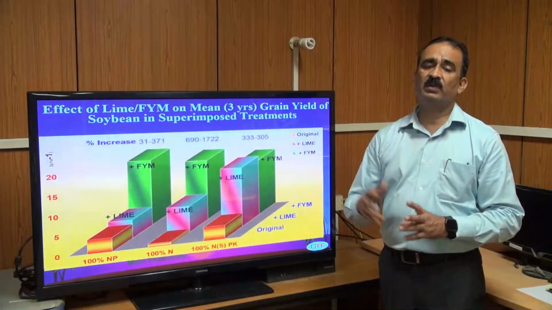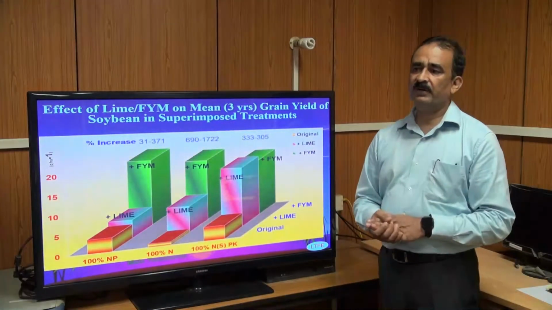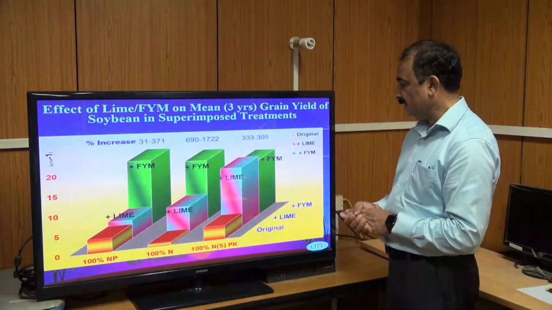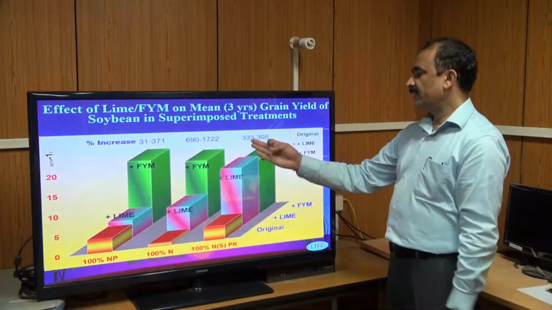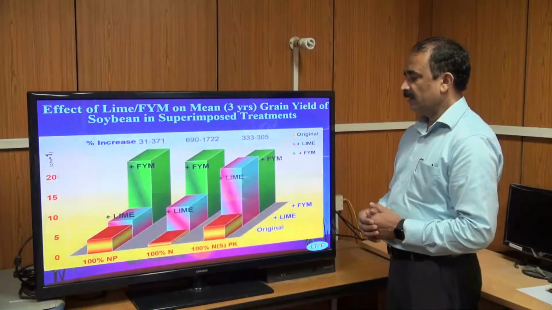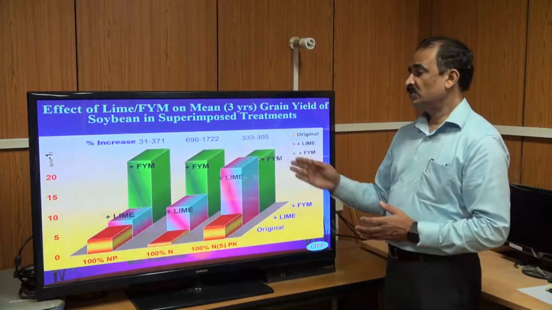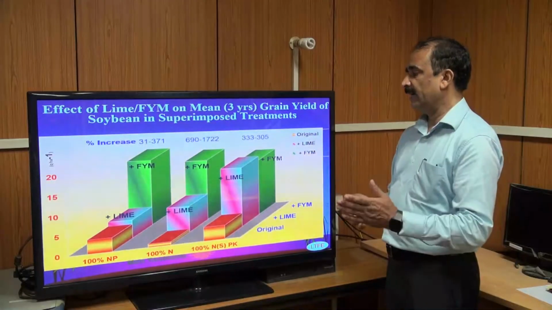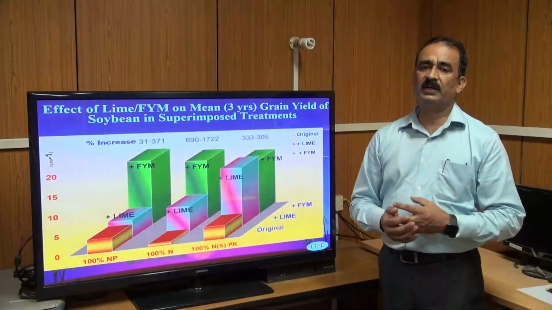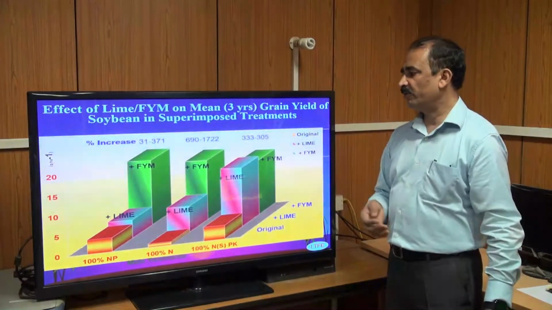It creates a problematic soil. The pH goes down to about 3.5 to 4.5. So crop response is very poor where soil pH is less than 5.5. If you apply lime, it increases yield by more than 333%. Similarly, in case of N and P soil, the application of lime and FYM increased yield by 31 to 371%. So this is the miracle of FYM and lime in acid soil, and organic manure is a very good source, not only increasing the pH but also increasing plant nutrients, especially micronutrients.